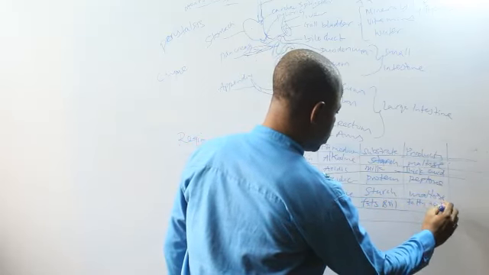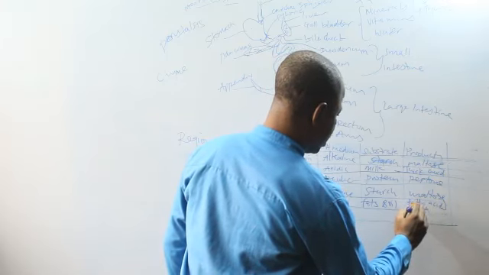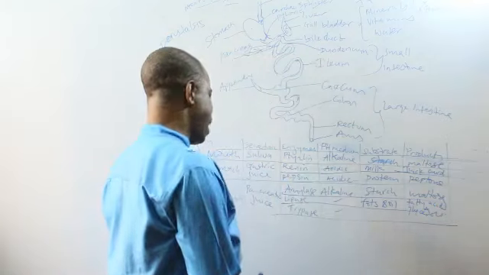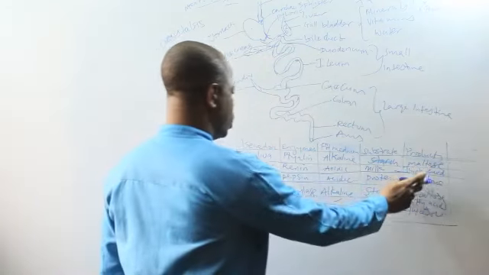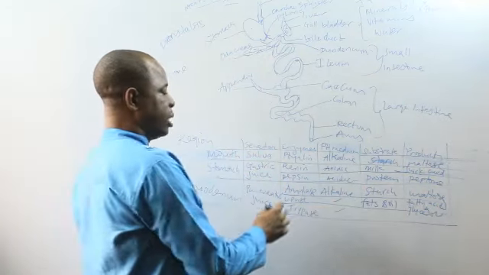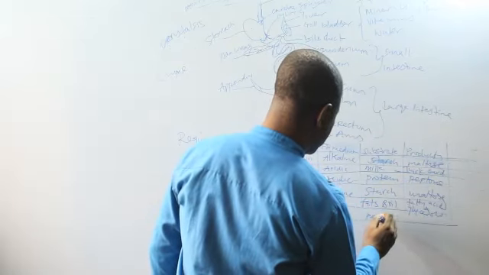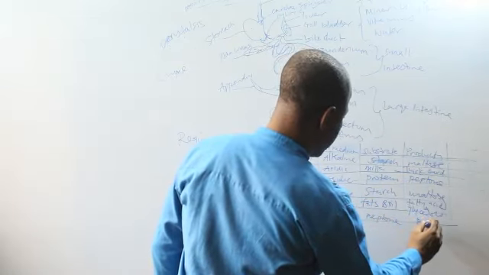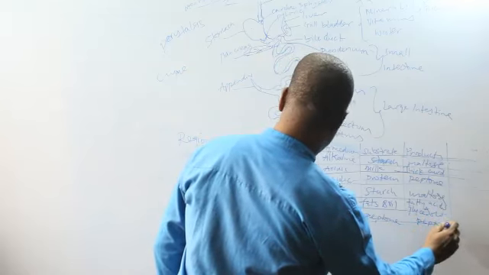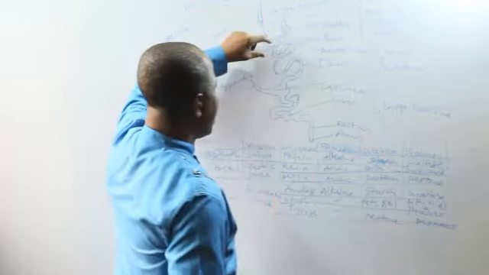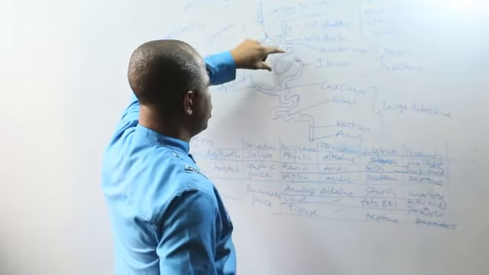Then trypsin will act on peptone. Trypsin is on the protein side. It acts on the peptone and converts it to peptides and polypeptides.